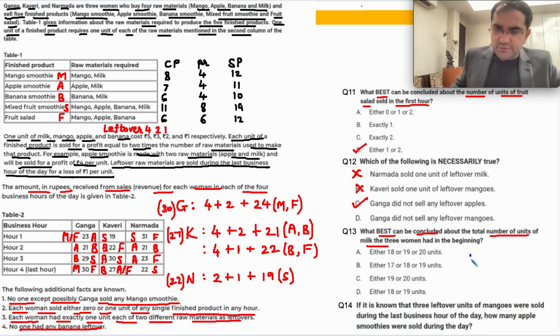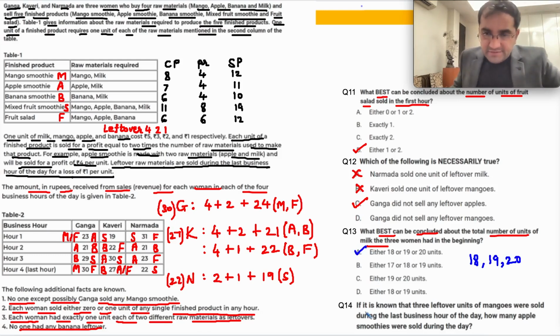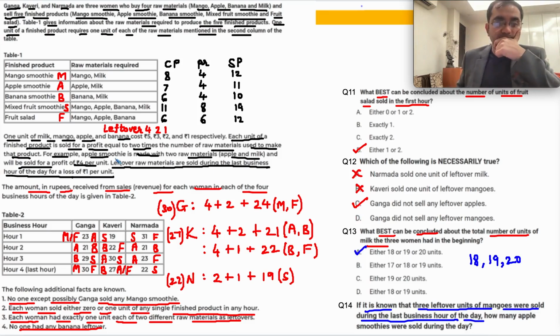Yeah, so we wrote over here 18, 19, 20, A part. If it is known that 3 leftover units of mangoes were sold during the last business hour, how do you get leftovers of mangoes?